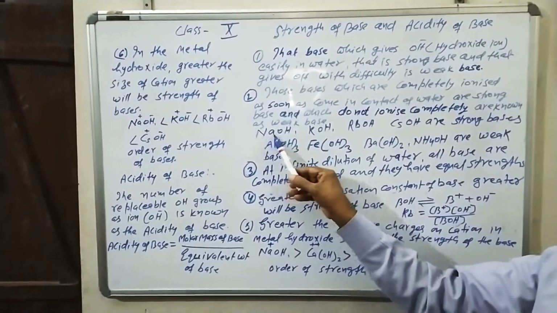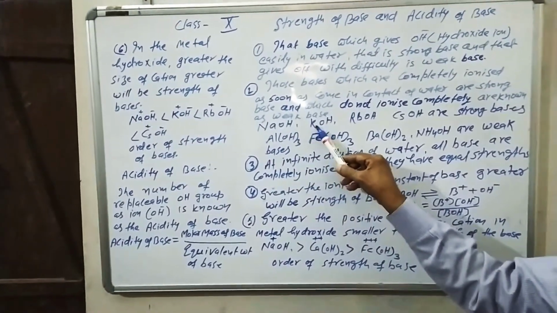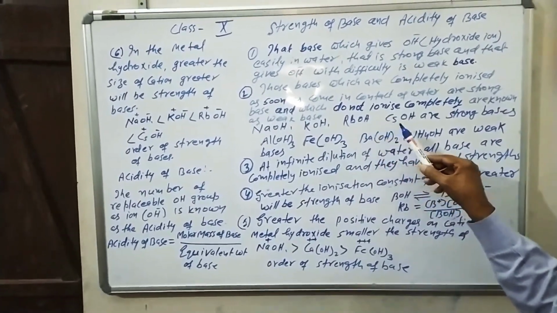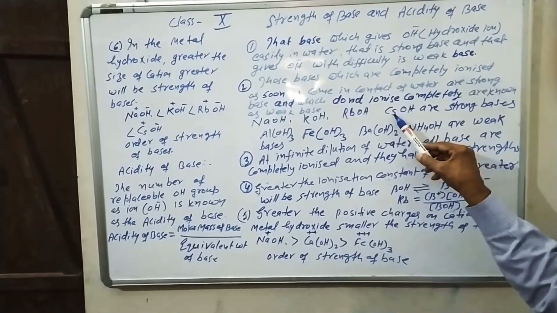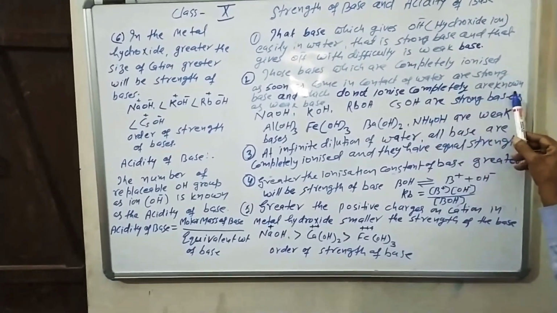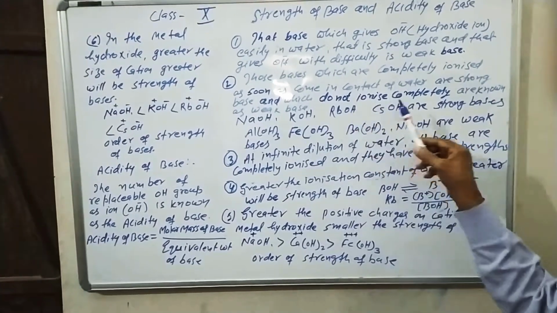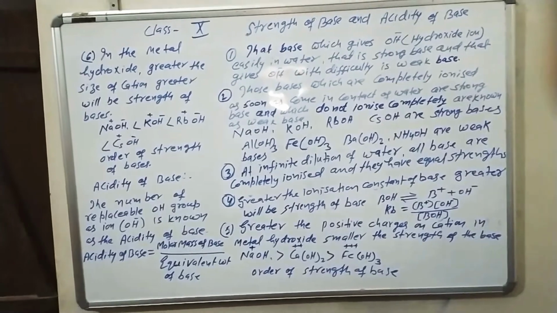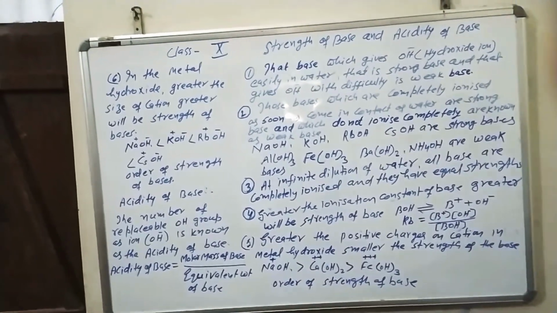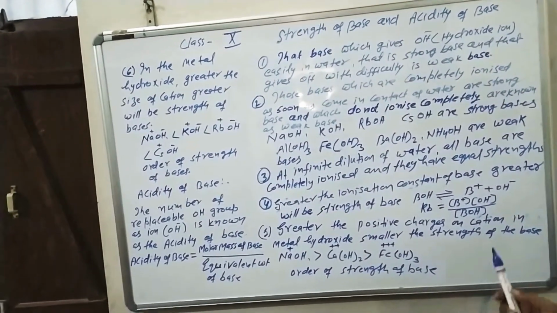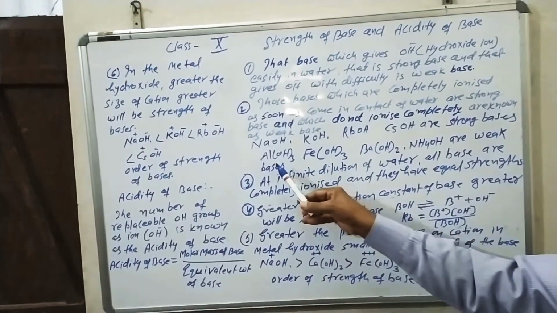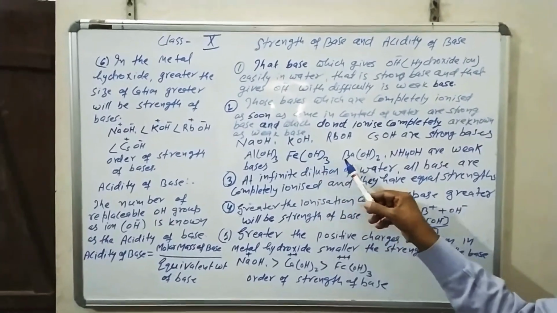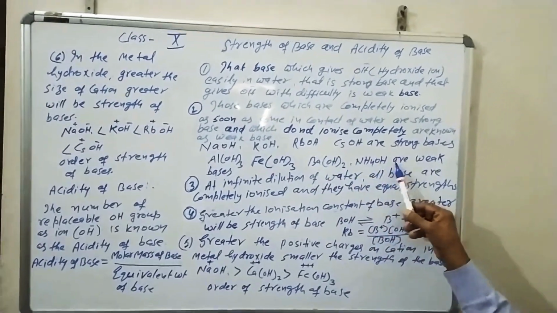Sodium hydroxide NaOH, potassium hydroxide KOH, rubidium hydroxide RbOH, and cesium hydroxide CsOH are strong bases. As these bases come in contact with water, they are fully ionized into their cation and hydroxide. The weak bases are aluminum hydroxide, ferric hydroxide, barium hydroxide, and ammonium hydroxide.